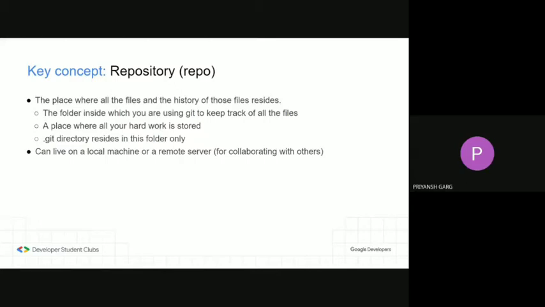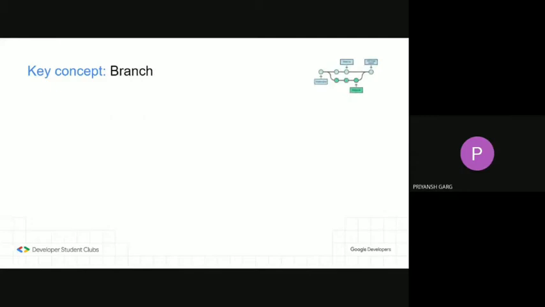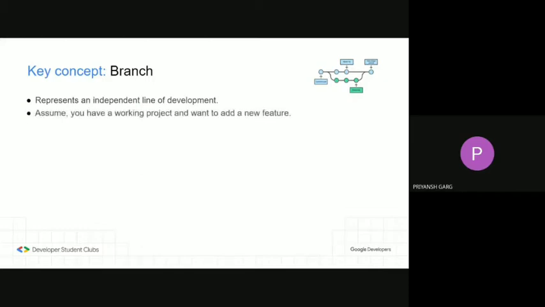So now let's move on to the last key concept I'll be talking about in this session, Git branch. A branch represents an independent line of development. What it means is, let's assume you are working on a project which is in a very stable state right now. That is, it works super fine and has no issues at all.